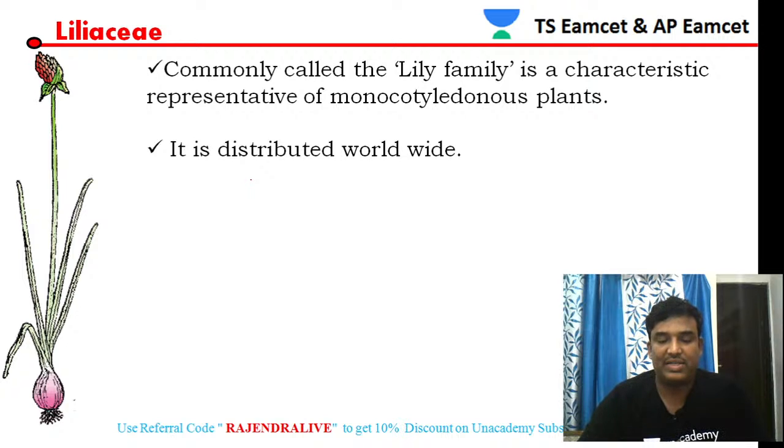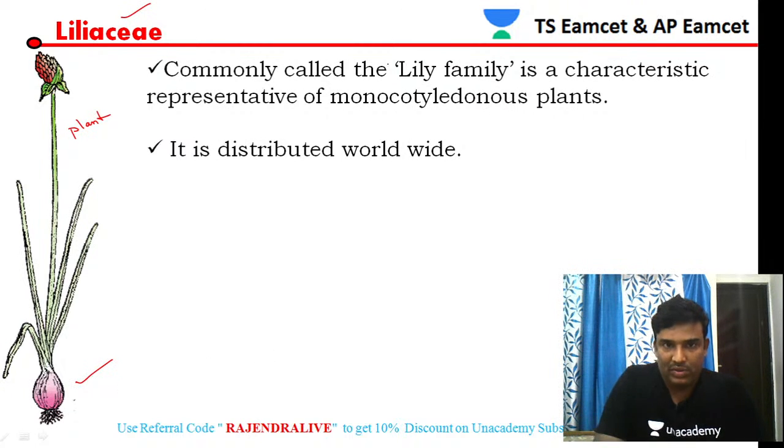So let's start today's lesson, that is the Liliaceae family. So let us discuss today's topic. In today's class, we are going to discuss the topic called Liliaceae. If you see, this is the plant which represents a Liliaceae member. This particular plant is the onion plant.